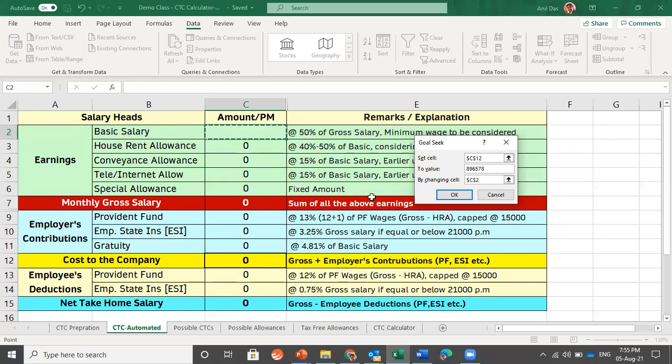I have answered three things. Which is the cell in which I am looking for value? What is the value which I am looking for? And this is the cell for Excel for doing calculation. So once I click OK, you will see that the entire CTC breakup would be getting calculated.